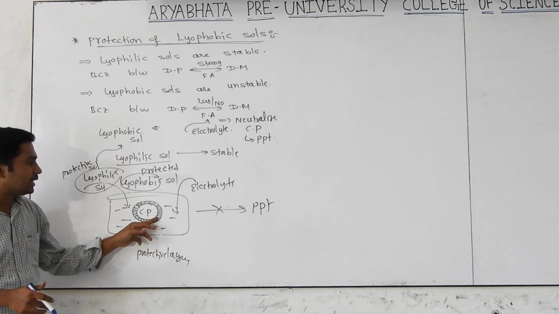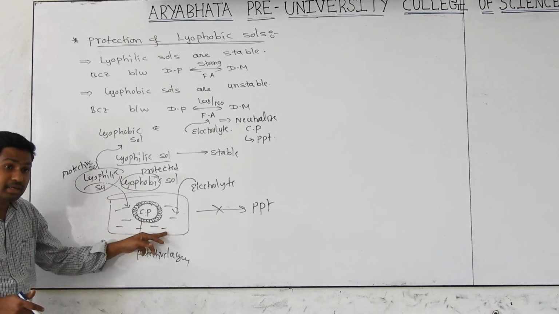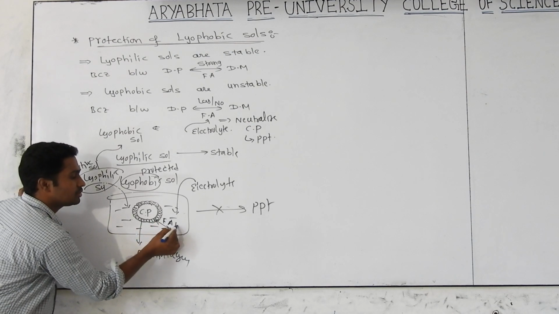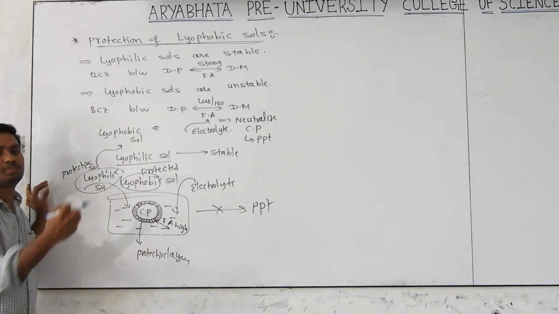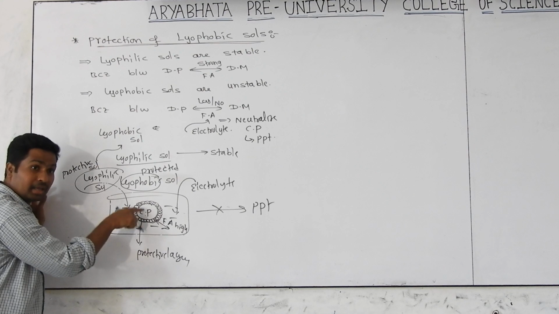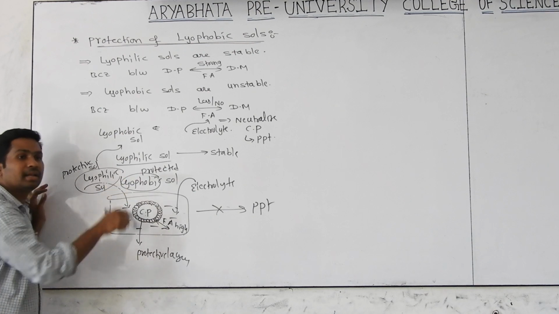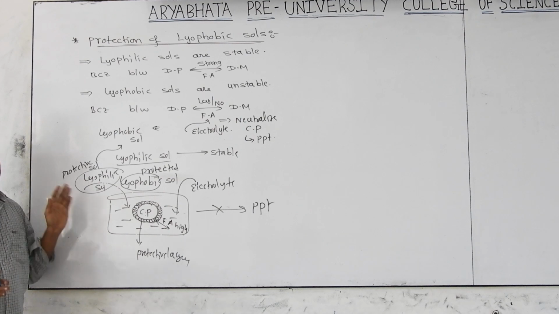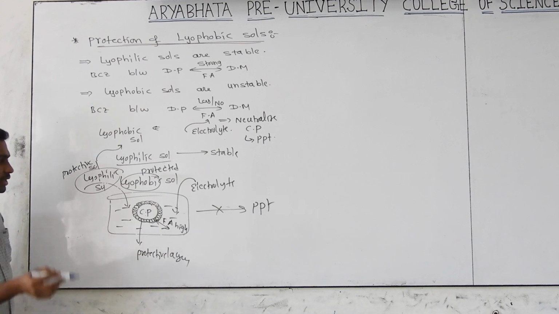And one more thing we can tell here. This is a lyophilic sol, and the dispersion medium is there. Between the lyophilic sol and dispersion medium, what happens? The attraction force will go on increasing. Why? Because what is the nature of lyophilic? Loving the dispersion medium. One reason: it is avoiding the interaction between electrolyte and colloidal particle. And one more reason: it is increasing the force of attraction between the colloidal particle and the dispersion medium, which is already present in the lyophobic sol. This way they become more stable. I will give you some examples.